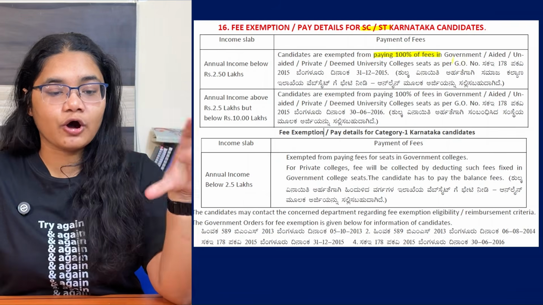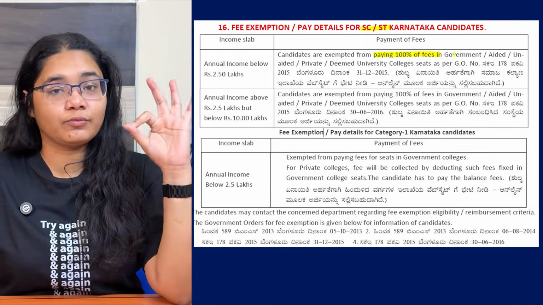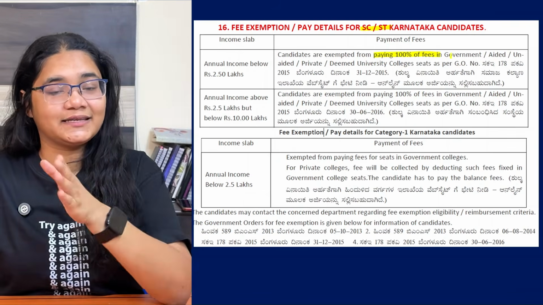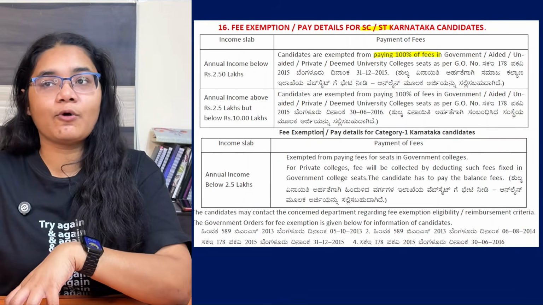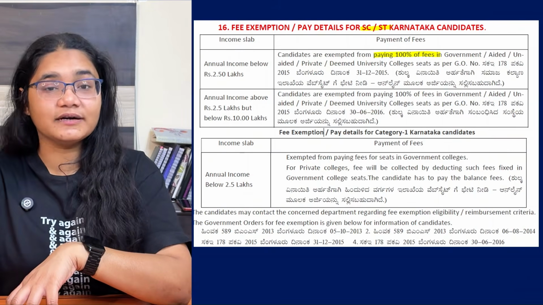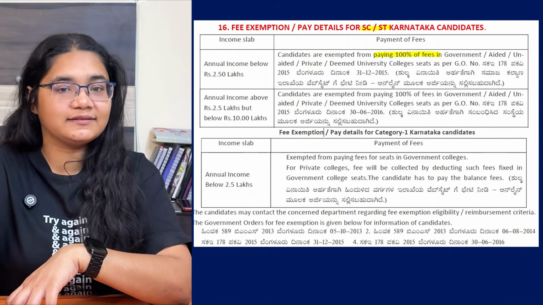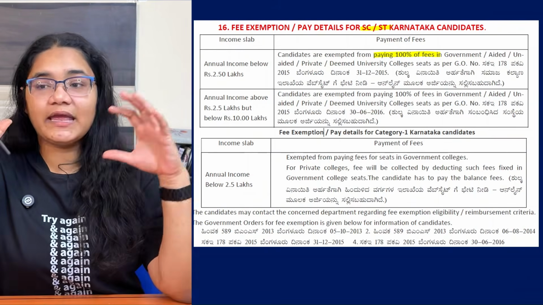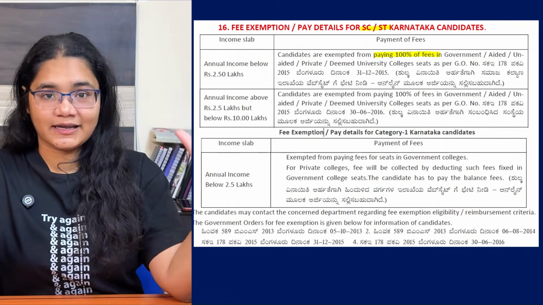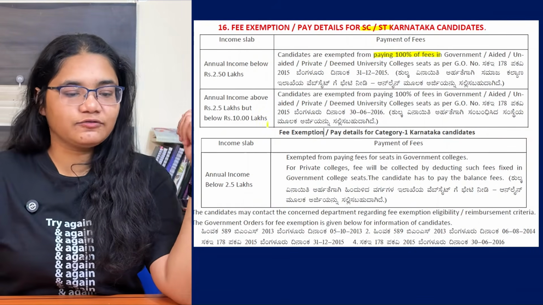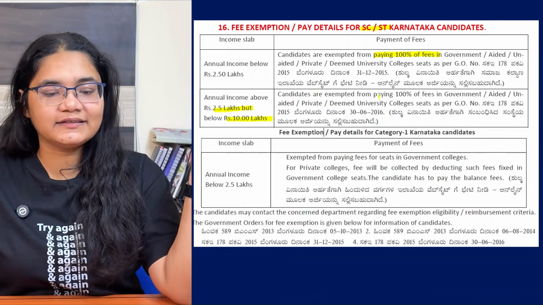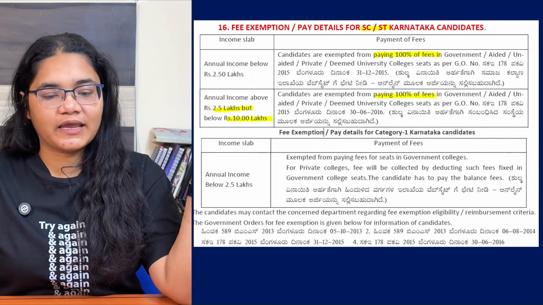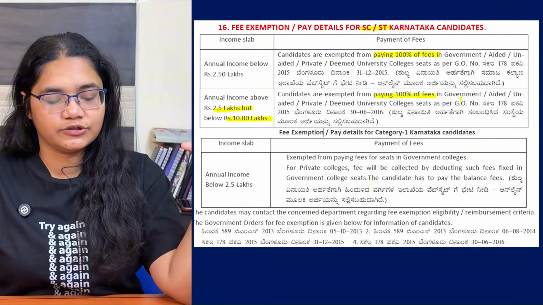If your family income is less than 2.5 lakhs and you belong to SC ST Karnataka candidates, then you can study for free, right? This is very important, and this will also reduce the burden on your families. So please take this seriously, and if you belong to this, make every effort to get the certificates correct on time. Next, if your annual income is above 2.5 lakhs but below 10 lakhs, in that case candidates are again exempted from paying 100% of the fees in all the colleges.